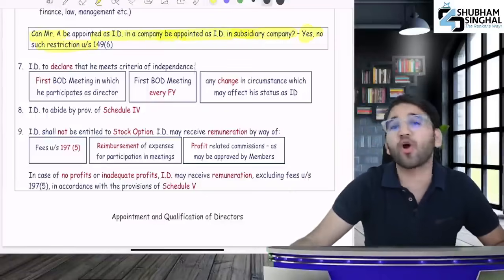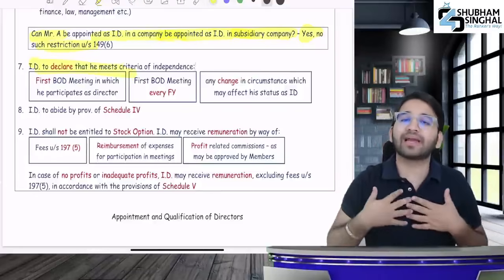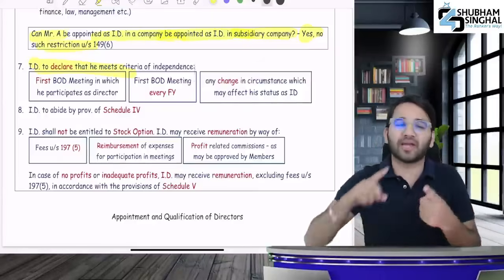What do you have to provide? You will have to give a declaration. What kind of declaration? A declaration that you meet the criteria for independence. You will have to give it 3 times.